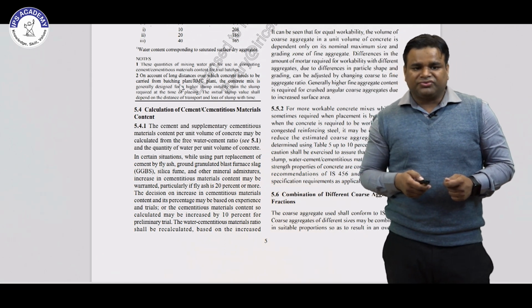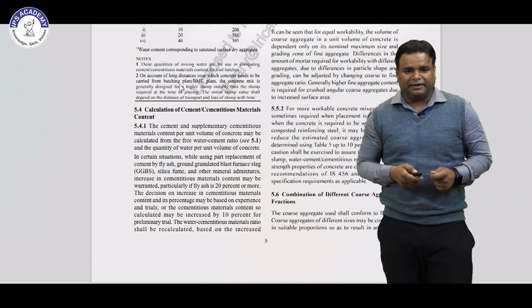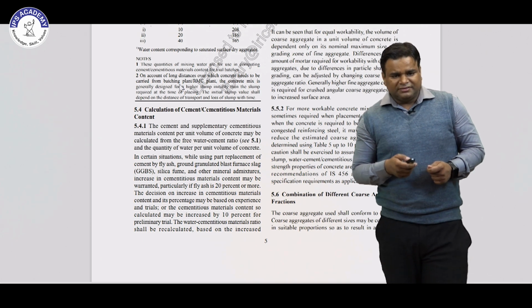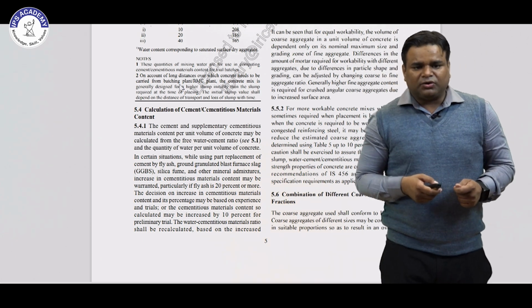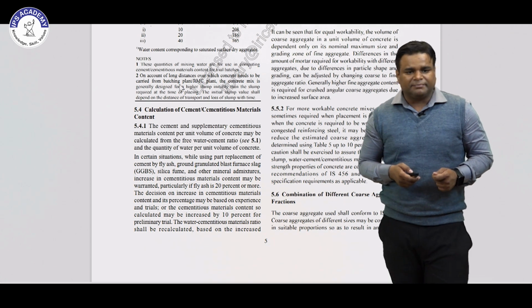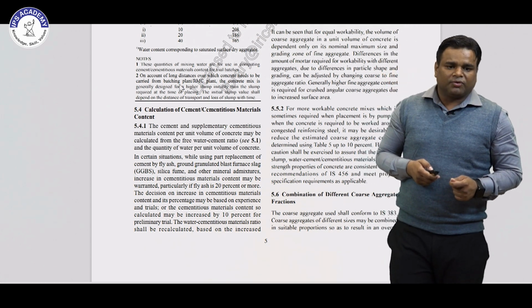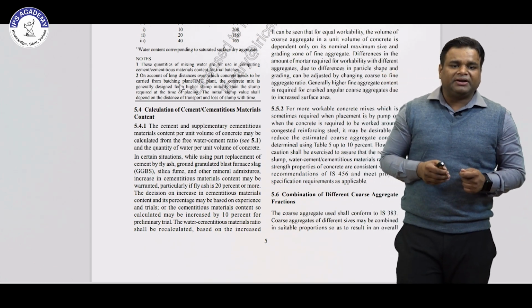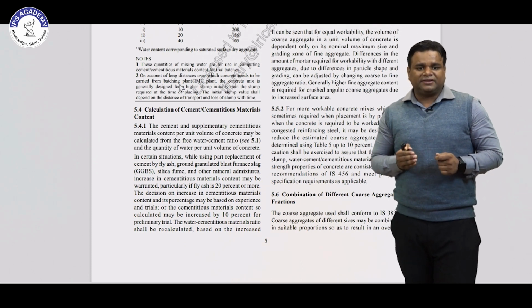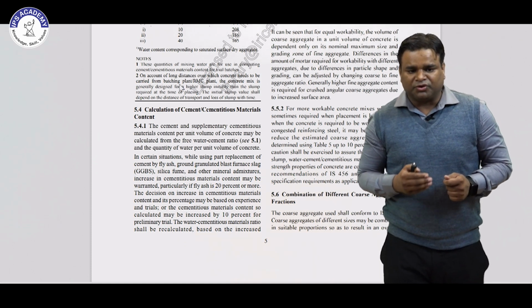Then the calculation of cementitious materials content. In this, the cement and supplementary cementitious material content per unit volume of concrete may be calculated from the water cement ratio and the quantity of water per unit volume of the concrete.